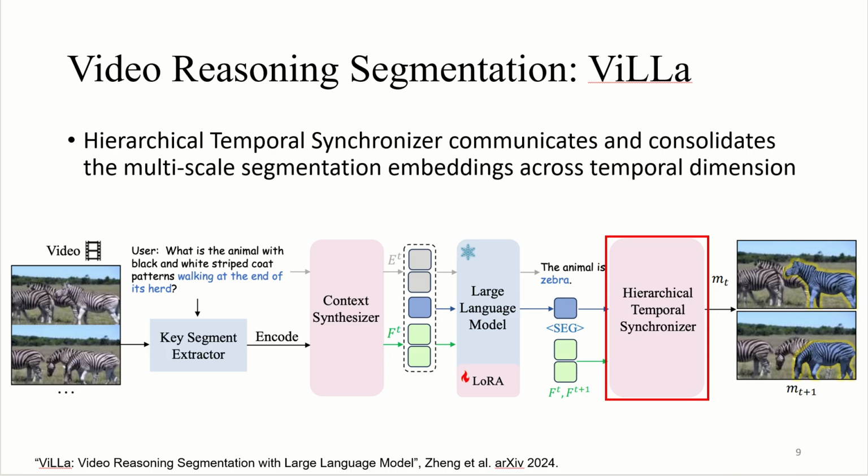And in the third step, we use a hierarchical temporal synchronizer, which communicates and consolidates multi-scale segmentation embeddings across the temporal dimension. In this part, the special segmentation tokens as well as the visual features are fed into the synchronizer and finally output the segmentation masks.